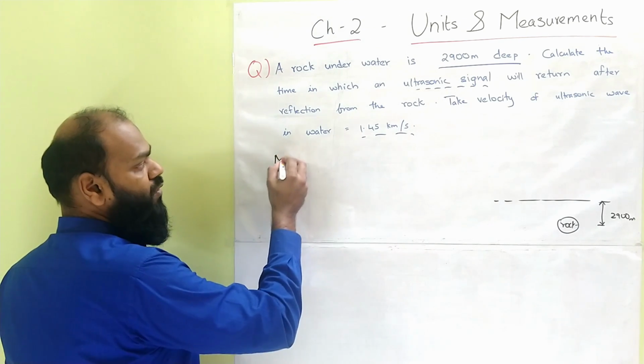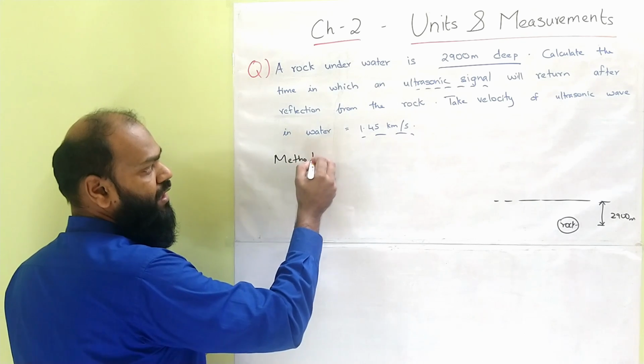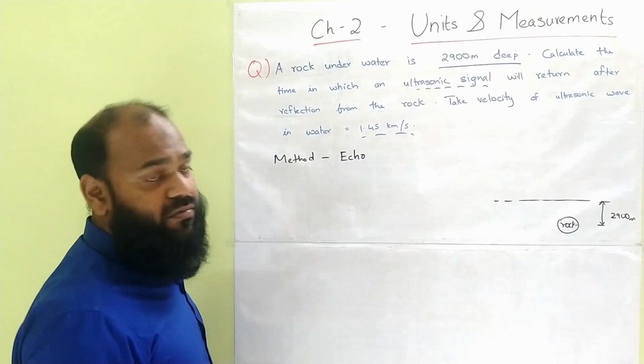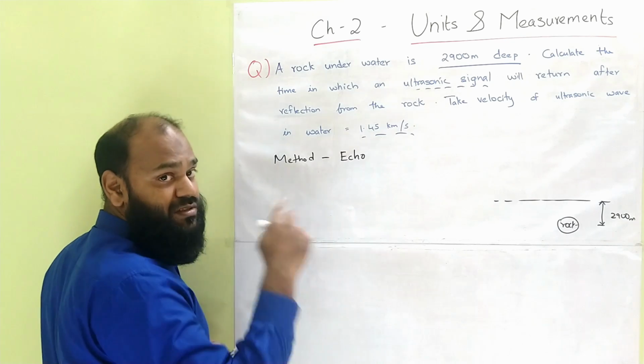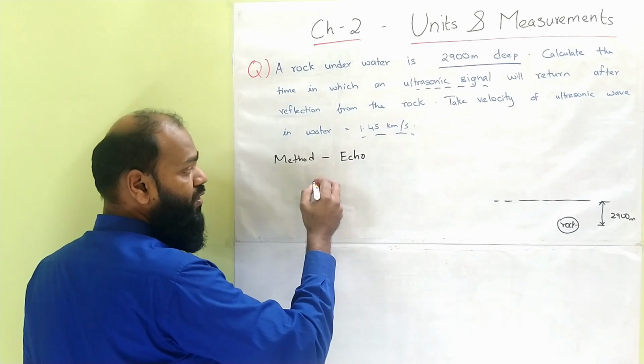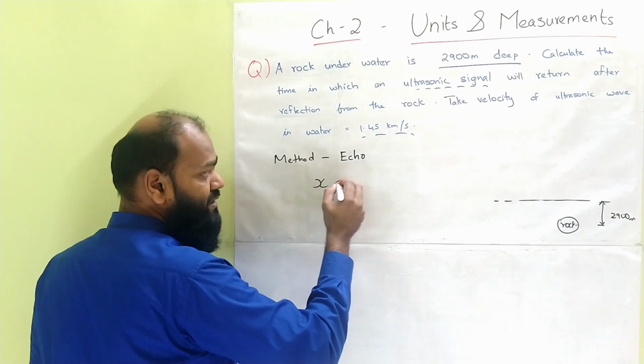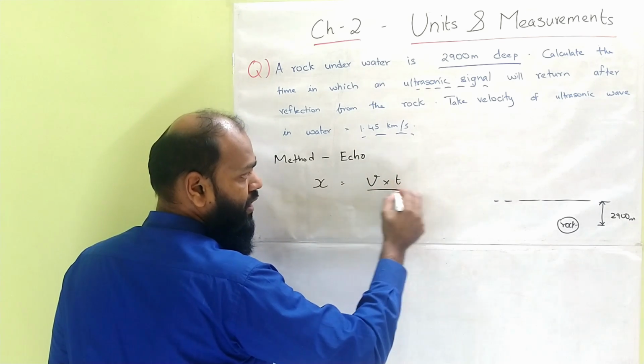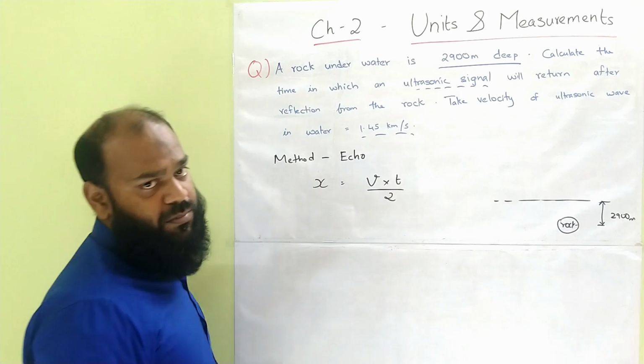So let me write down, this method is based on echo. And we know the formula for echo in that echo method which I told you before. We have found out that distance x is given by velocity times time divided by 2. This is the formula we have seen before.